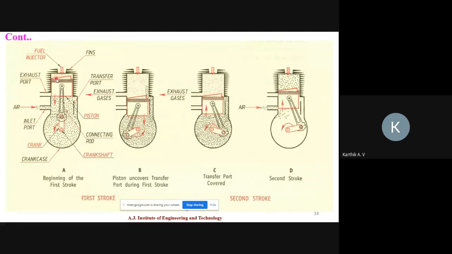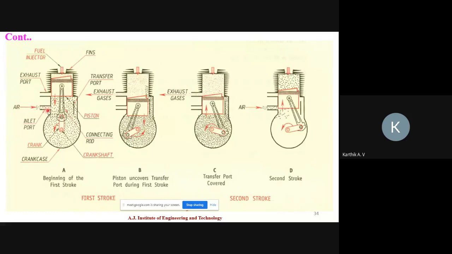The pressurized air and pressurized fuel collide and burn, producing thermal energy. That thermal energy is utilized to move the piston from top dead center to bottom dead center.